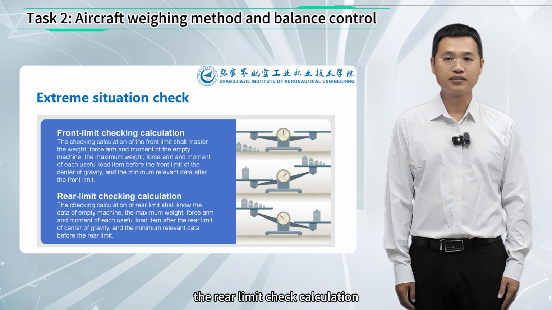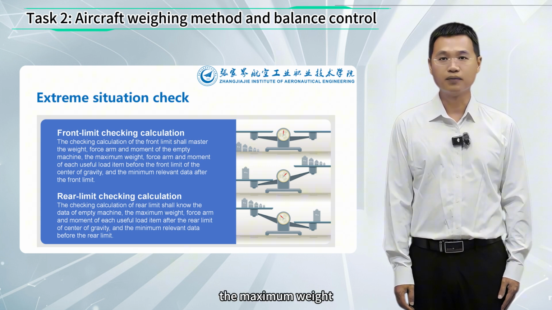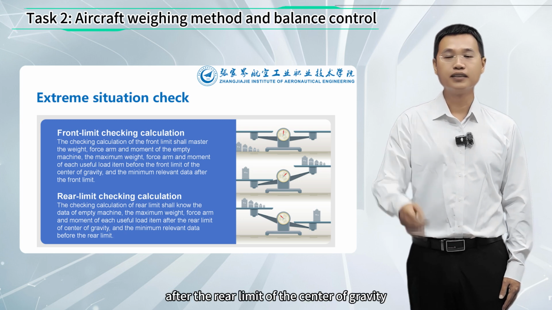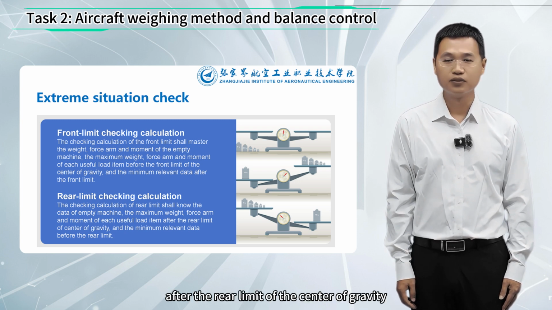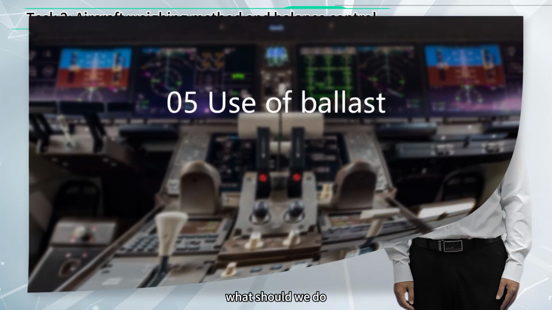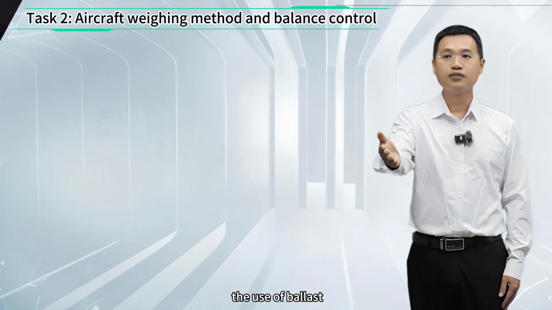The rear limit check calculation needs to understand the empty machine data, the maximum weight, arm, and moment of each useful load item after the rear limit of the center of gravity, and the minimum relevant data before the rear limit. What should we do when the center of gravity of the aircraft is not within the limit? Next, learn the fifth part of the study, the use of ballast.